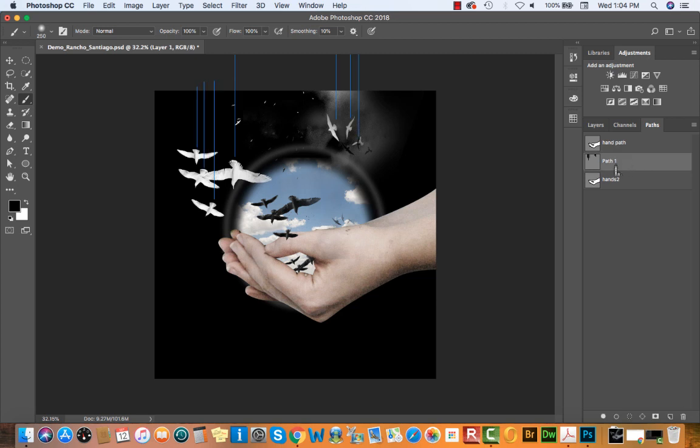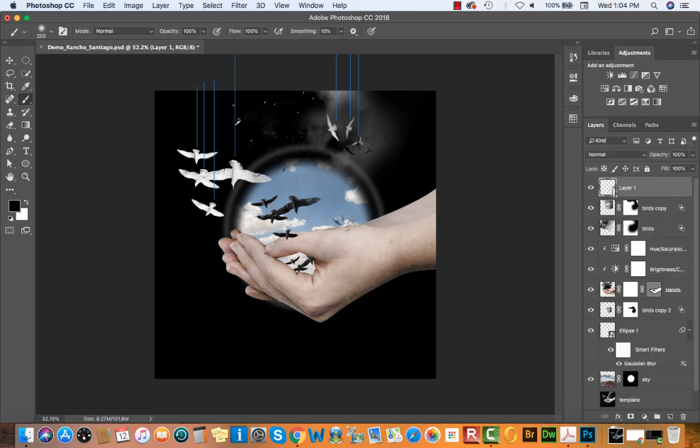And I'm going to select the path called Path 1. Now I just did this to save you time, but notice that these are just straight paths. You could build that with the pen tool if you wanted to, but this is just to save time. So Path 1 is selected. I'll navigate back to my Layers panel.